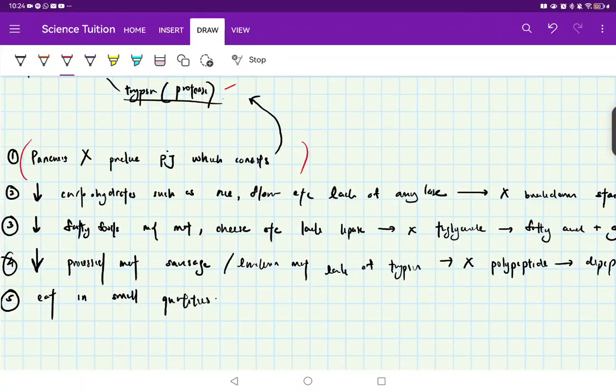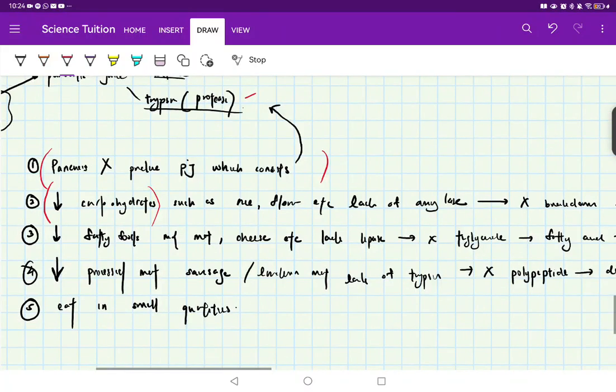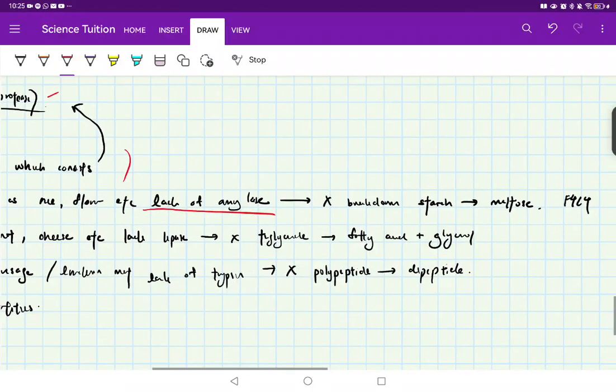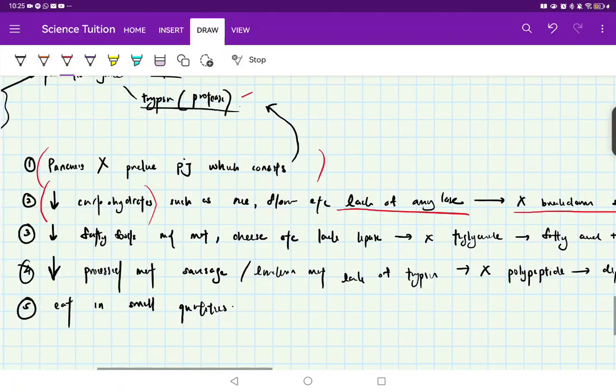since you want us to suggest the appropriate diet, we have to first say lower down the carbohydrates. Because why? We talk about such examples, rice, flour. Because we lack amylase. And without amylase, there is no breakdown of starch into maltose. Starch cannot be digested into maltose. So that's your second point.